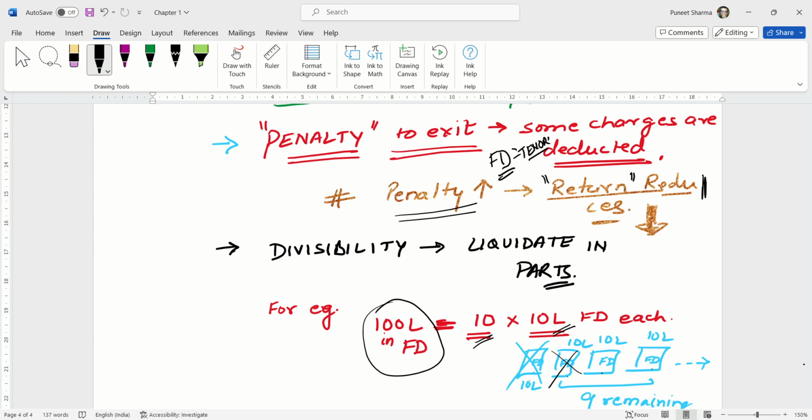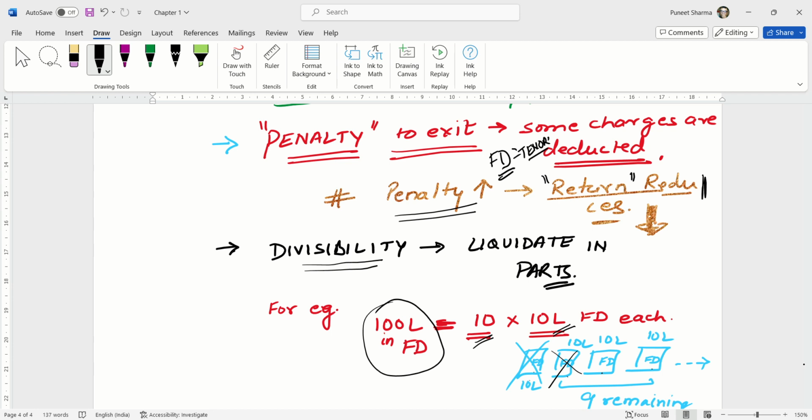So is the investment divisible or not? Or do you have to sell the whole investment? Suppose you buy a real estate property of 50 lakh rupees and you are in need of 5 lakh rupees. You have to take a loan. That is the only option you have. You cannot sell 5 lakhs out of a 50 lakh property. Similarly, in gold, you cannot break the brick of gold. You have to sell the whole bar or the coin or the biscuit, whatever it is, if you are buying physical gold.